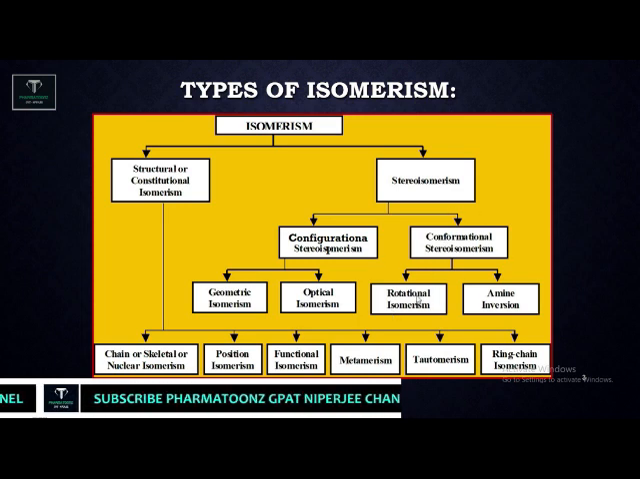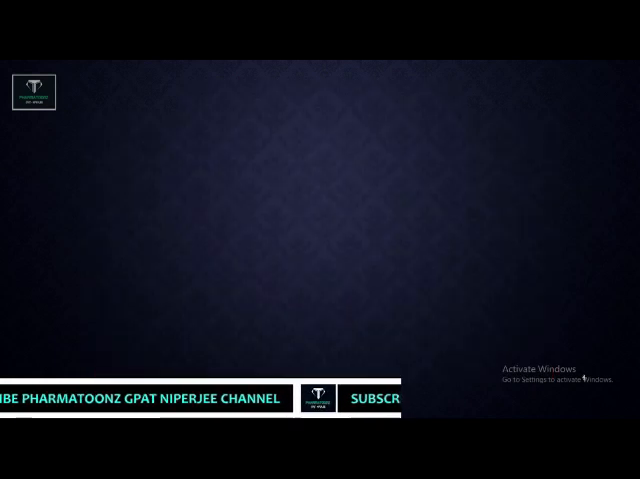Another type is conformational isomers, which again have two types: rotational isomers and amine inversion. Rotational isomerism is generally observed with carbon-carbon singly bonded compounds where free rotation is possible, such as ethane, propane, butane and pentane. Another part is amine inversion, generally observed with the ammonia molecule, where amine inversion, or we can say pyramidal inversion, is observed.